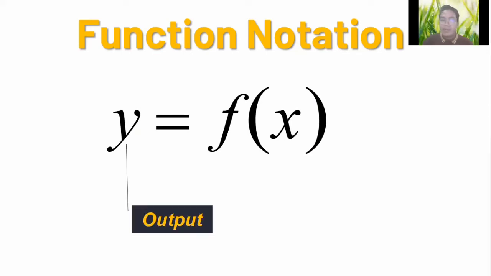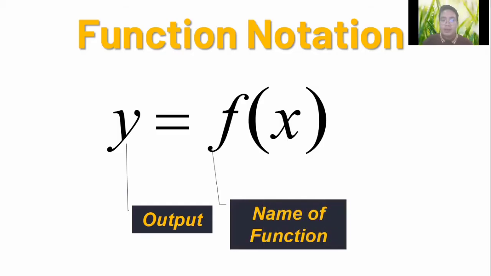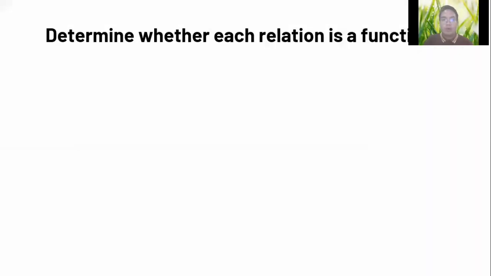So y here, based on this notation, is the output. That means to say, what is the possible value or output when you get the value of x? F is of course the name of the function and x is the input. So y is output, f is the name of the function, and x is our input.